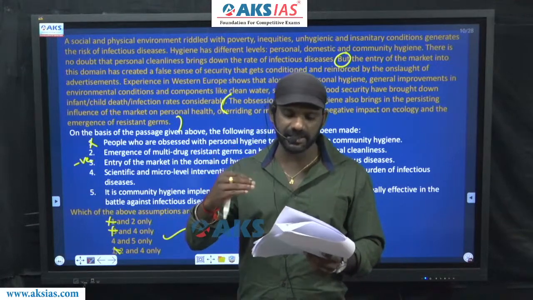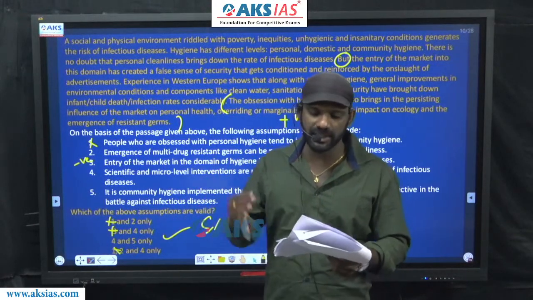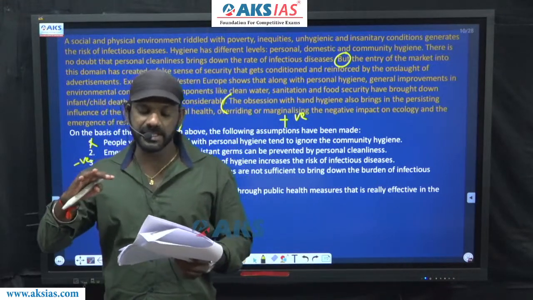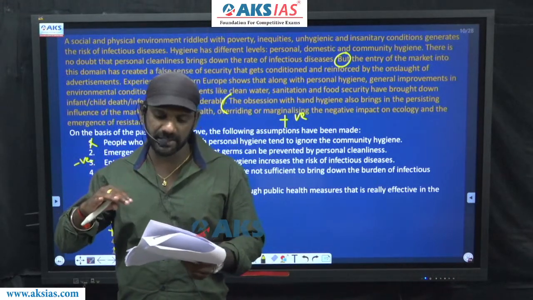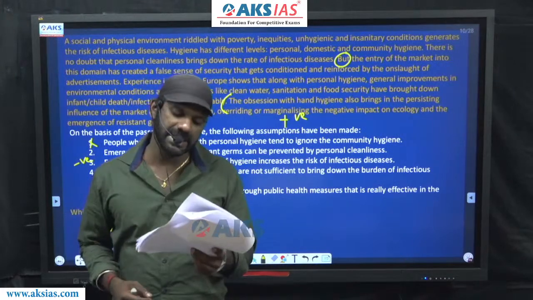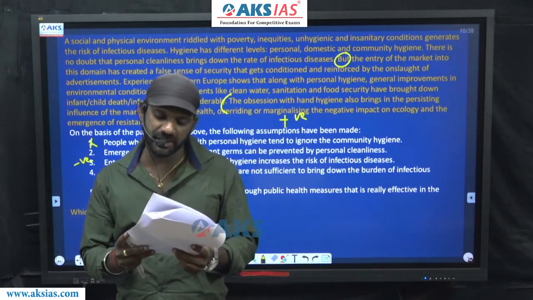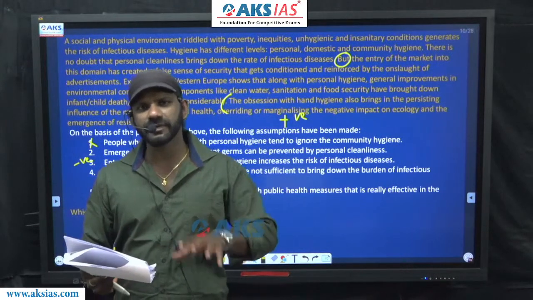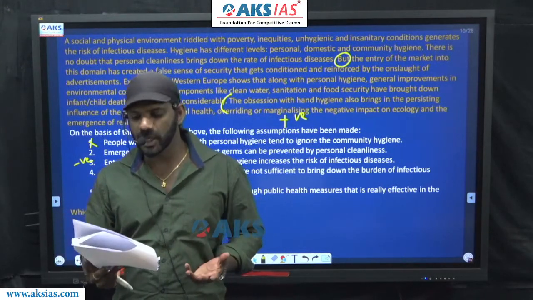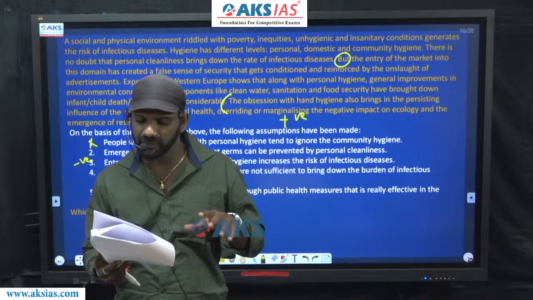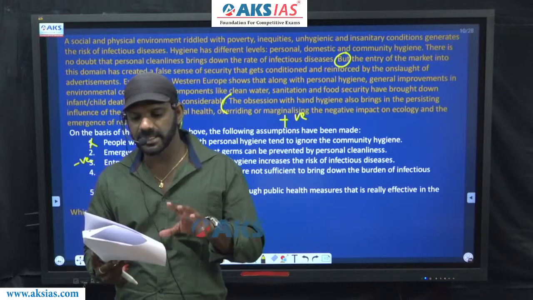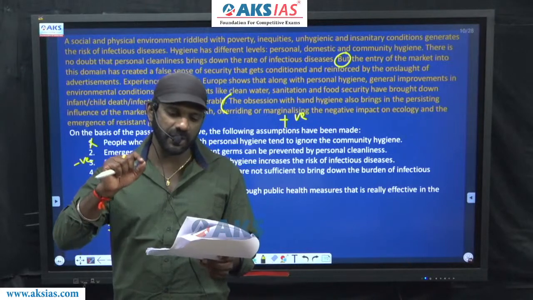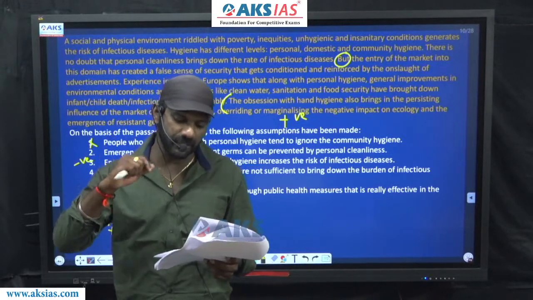Personal hygiene plays a major role in bringing down the emergence of resistant germs, according to the last sentence. The meaning of this sentence is that what is required to bring down the burden of infectious diseases is giving importance to personal cleanliness. So 4 in a way talks about the last sentence. Leave it there.